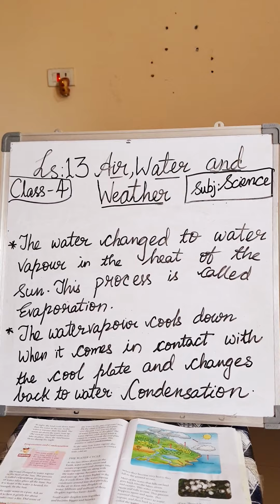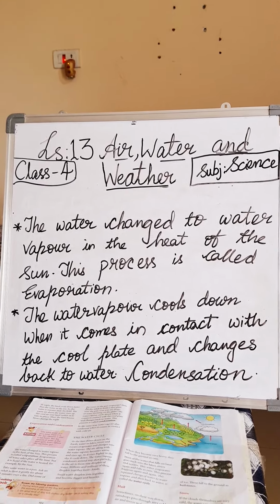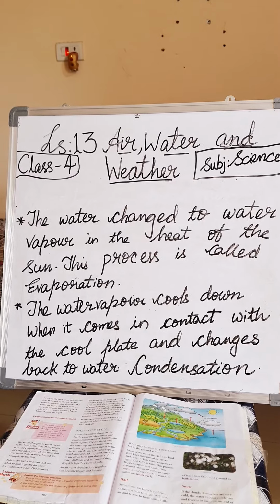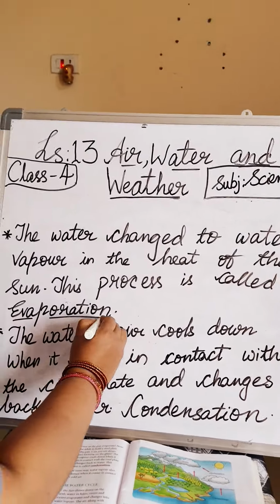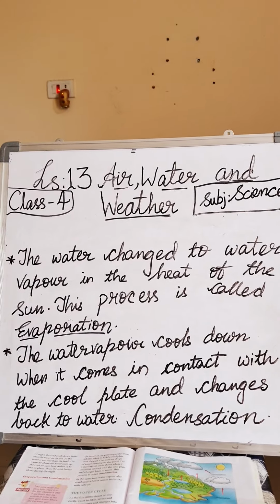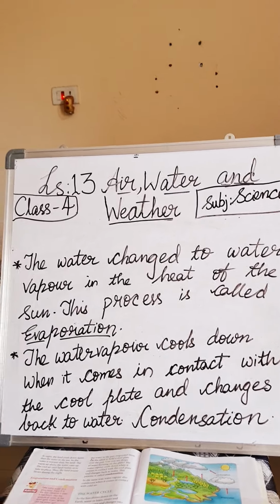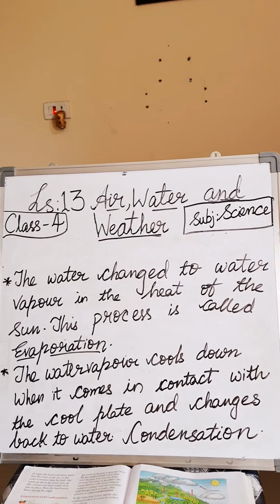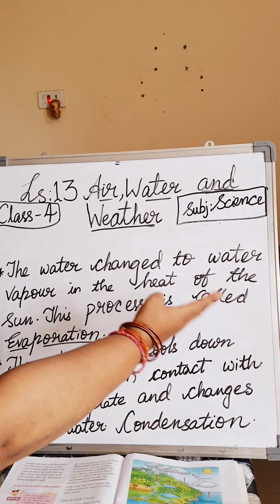The water changes to water vapor in the heat of the sun. This process is called evaporation. This we can see in our houses also. Mummy, when she cooks or boils the water, what will happen when she is boiling the water? You can see the water vapor, no? So the water changes to water vapor due to the heat of the sun.